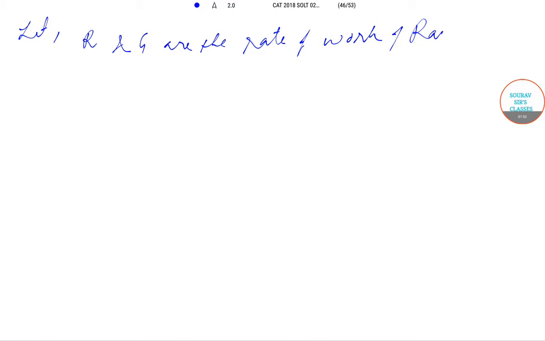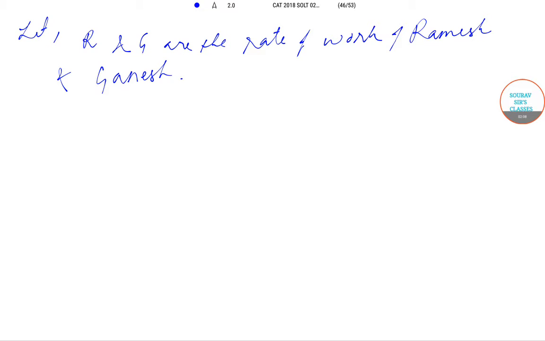So what we'll try to do over here is that let us take that capital R and capital G are the rates of work of Ramesh and Ganesh. By rate of work we basically mean the amount of work that Ramesh or Ganesh do in one day.